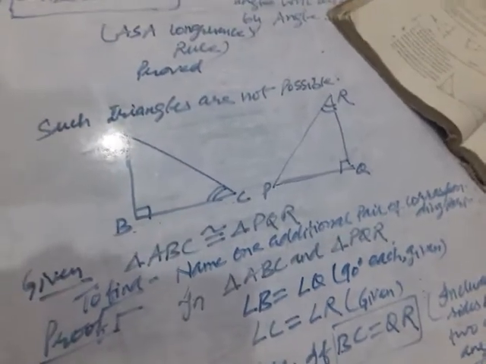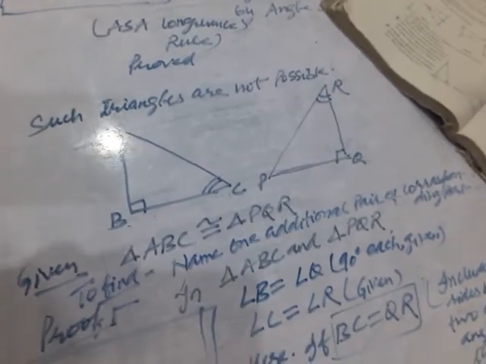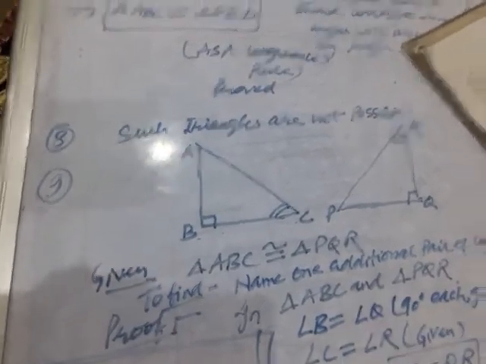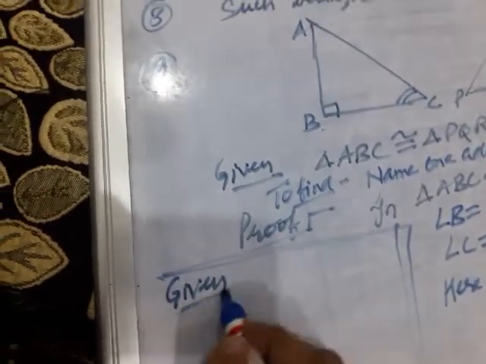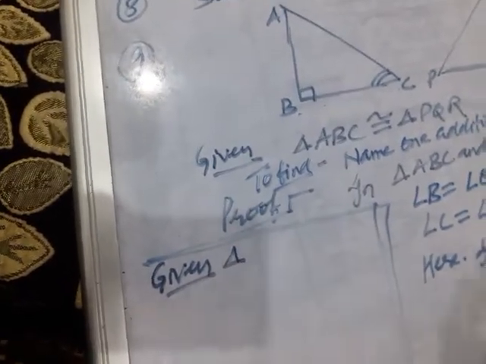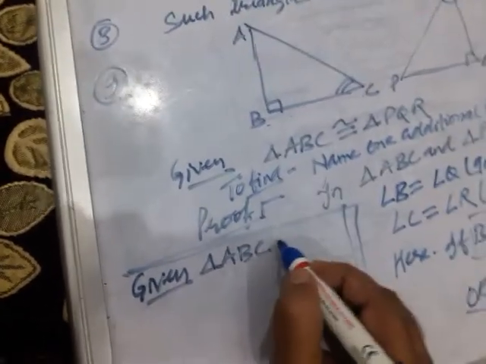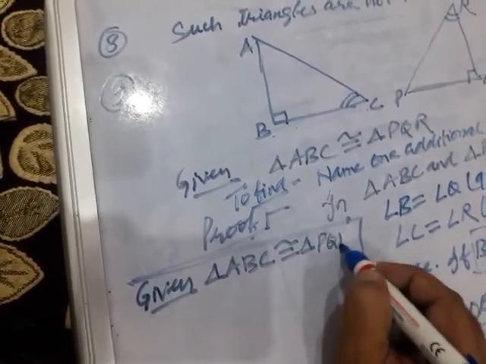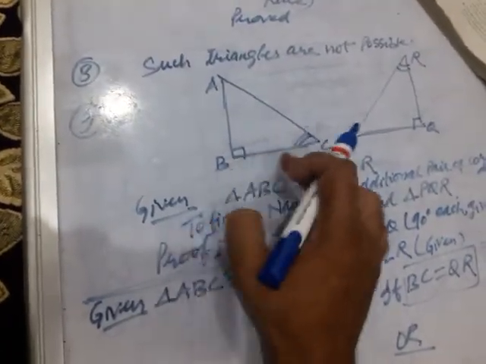See, what is another method of finding the answer? You can write it down. Here it is given that triangle ABC is congruent to triangle PQR by ASA.